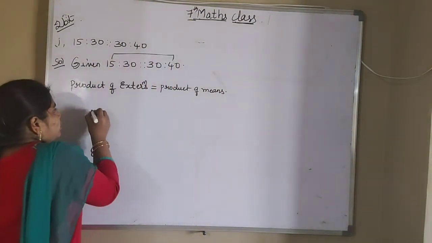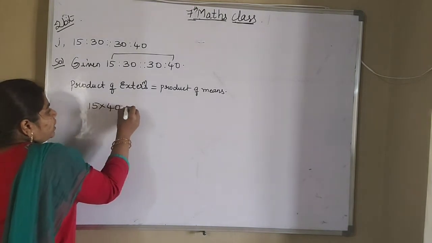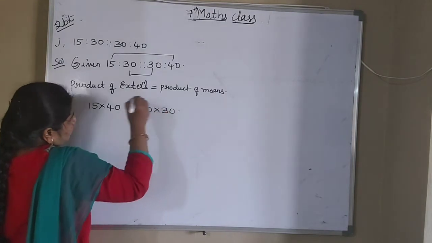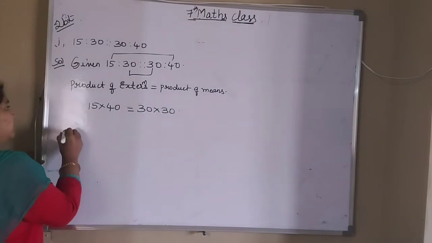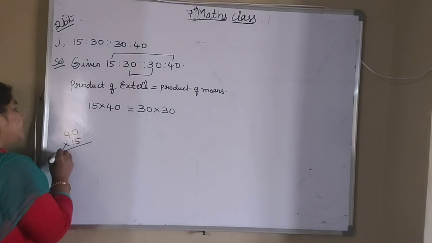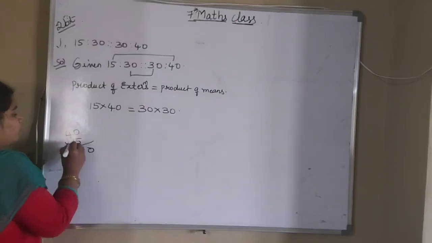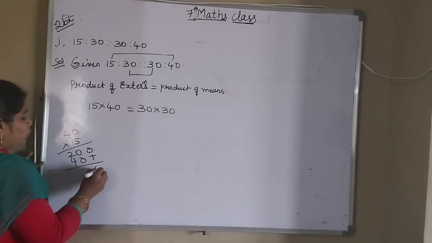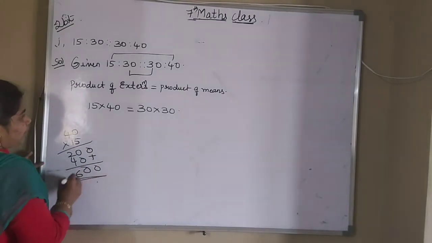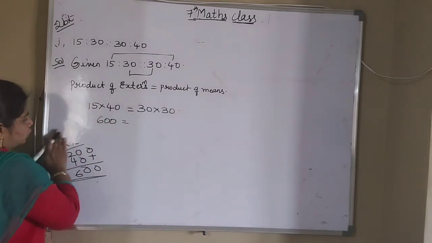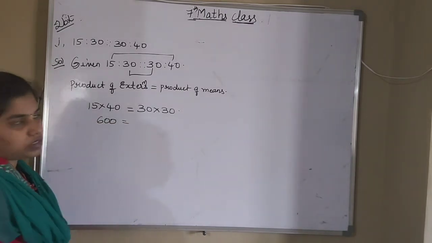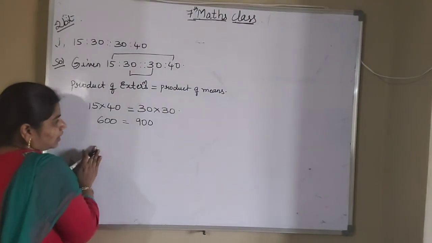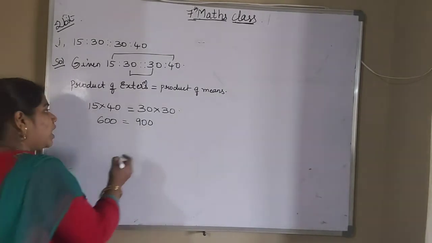So what are the product of extremes here? 15 and 40 are extremes. 15 into 40 is equal to the product of means, which are 30 into 30. Now just multiply this. That will be 40 into 15. How much will be the result? 5 zeros are 0, 5 fours are 20, 1 zero is 0, 1 four is 4. So you got 600 here, and 30 into 30 will be 900. One you got as 600, the other as 900, so they are false.